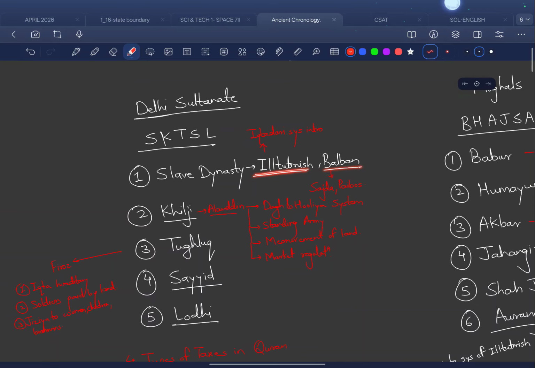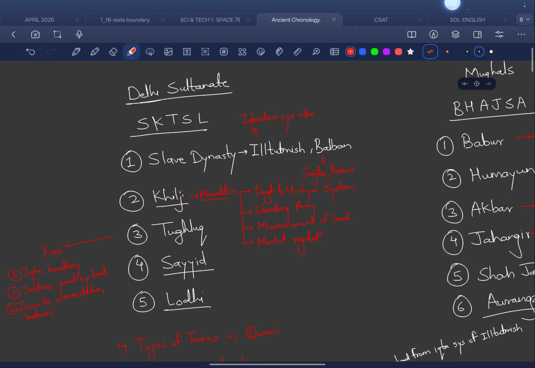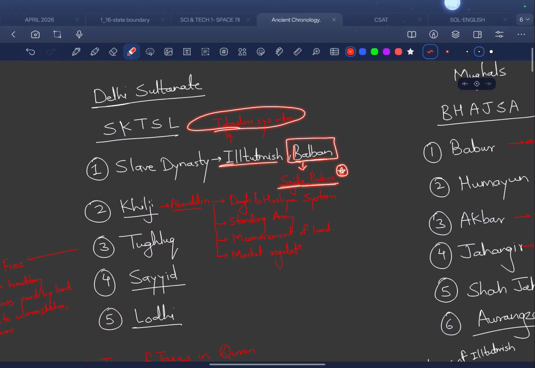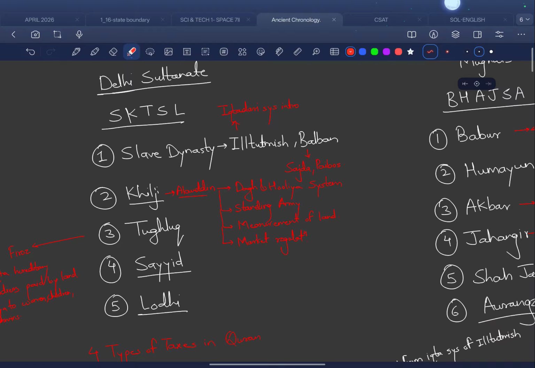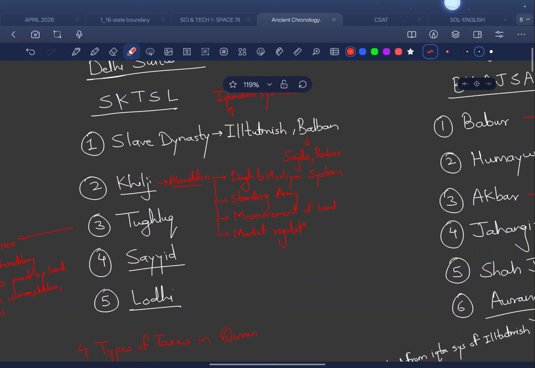Iltutmish was actually a slave, and he was the first ruler of the Slave dynasty. He introduced a system called the Iqta system. The Iqta system is very important because it laid the foundation for various other systems which we will see in a short while. So for Iltutmish, remember the Iqta system. Then we have Balban. Balban is known for his various policies, but basically he is known for sajda and paibos, which he made mandatory for the courtiers in his court. That is kissing the feet of the emperor. This was not liked by many.